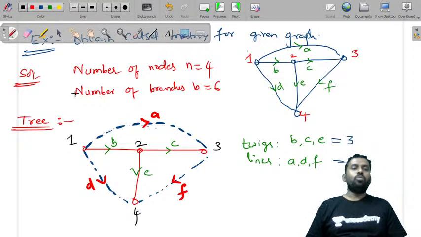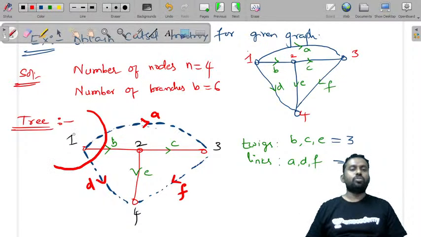Now, a cut set divides the graph into two parts. So you need to cut the graph. You can cut a graph like this, separating this node.